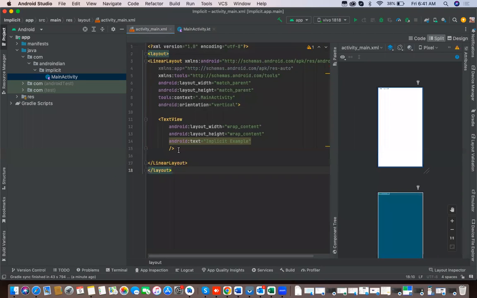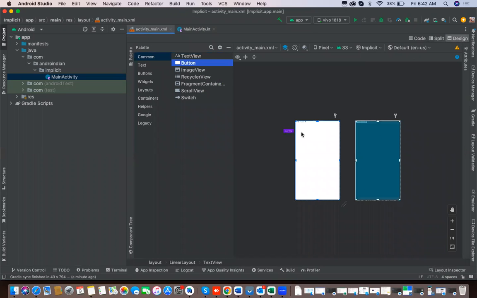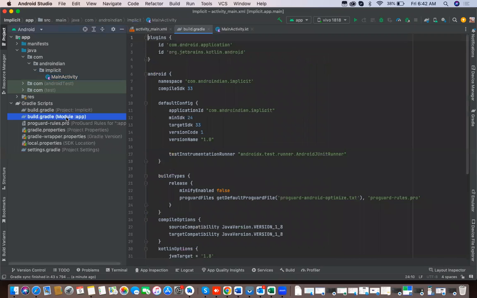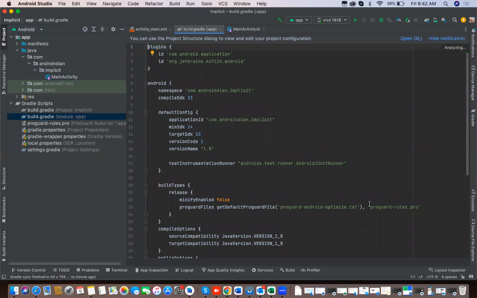Now we will drag and drop one button here. That button name we will change to open camera. So this I change to open camera. Now we applied the data binding here, and we will add the data binding in Gradle.